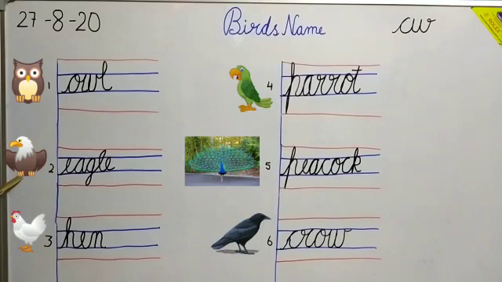See, which bird is this? This is an eagle. E for eagle. Write down number 2. EAGLE, eagle.